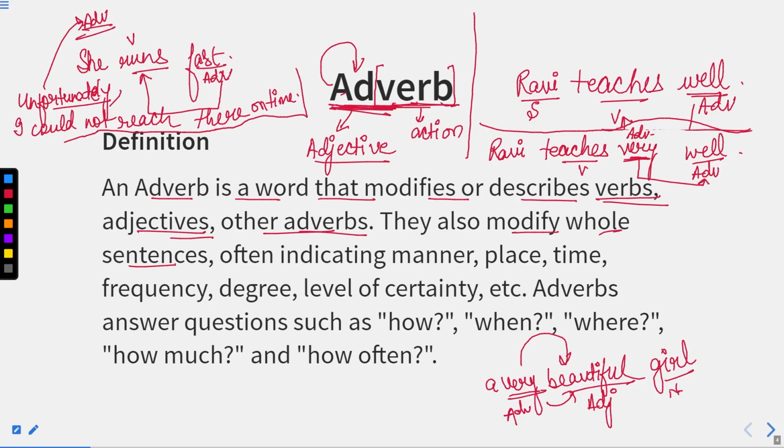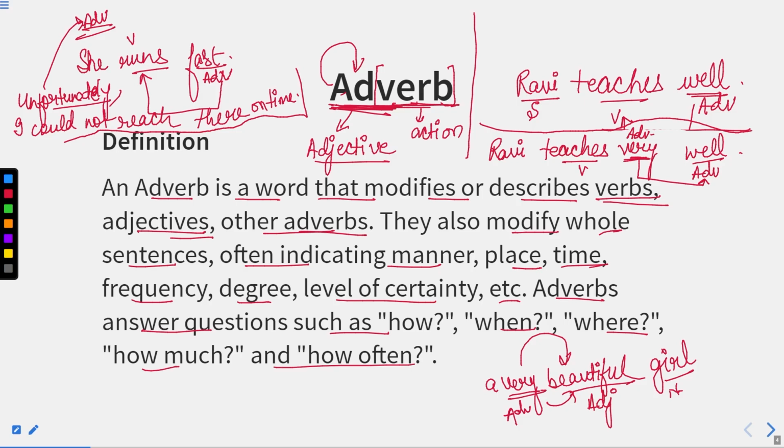We can see many such words like unfortunately, really, so, literally. These are some kinds of adverbs which modify the entire sentence as well. For example, we use the word literally, and frankly, frankly speaking. These are all words which qualify the entire sentence or phrase. So adverb is a very important part of speech, often indicating manner, place, time, frequency, degree, level of certainty, etc. Adverbs answer questions such as how, when, where, how much, and how often.